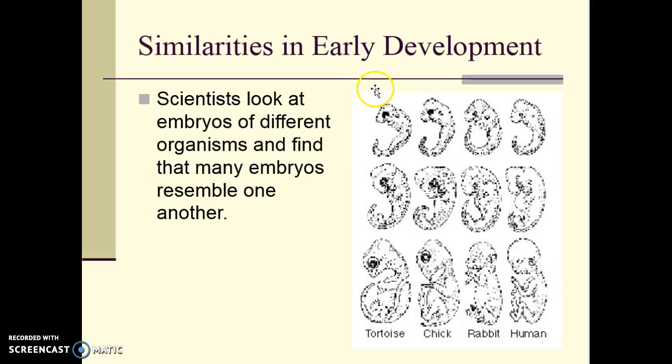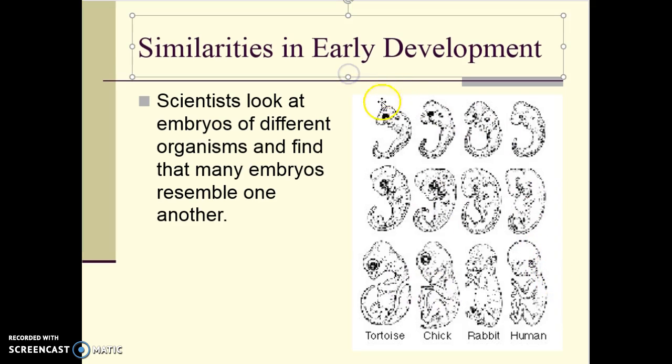For example, here we have a tortoise, a chick, a rabbit, and a human. Now, as they are in later development, getting close to delivery, it's easy to tell the difference between a human and a tortoise. However, up here, in those very, very first stages of development, it's hard pressed to tell the difference between them. This is another evidence that there is a common ancestor.